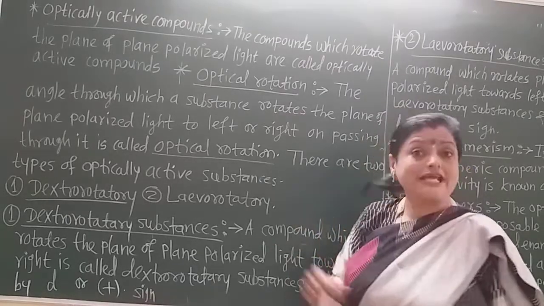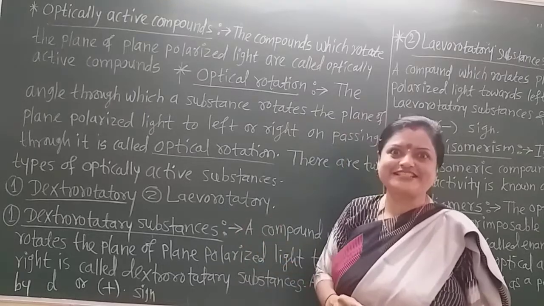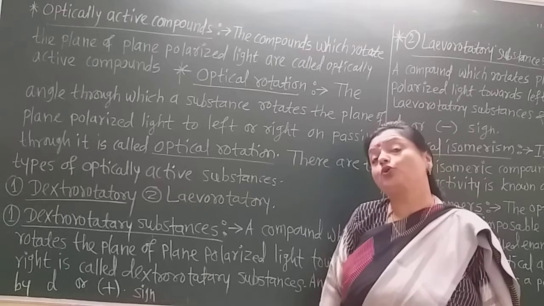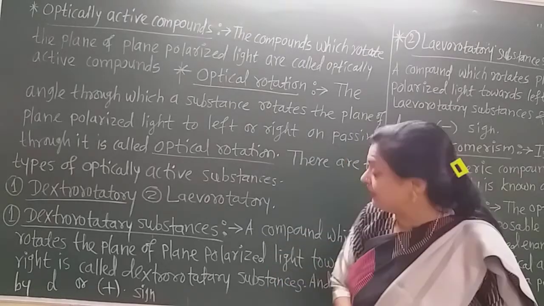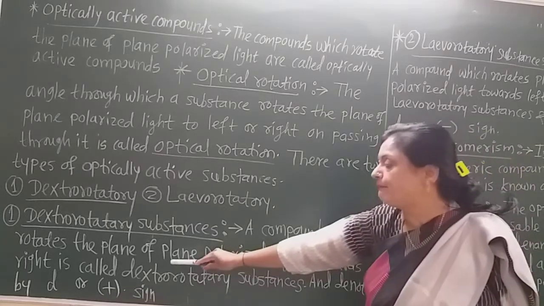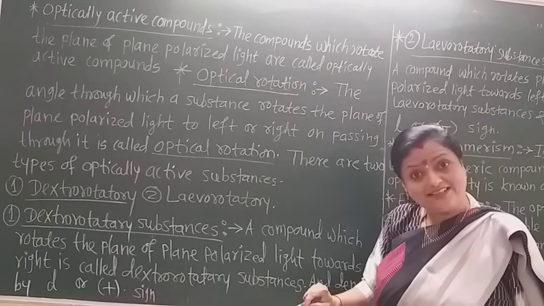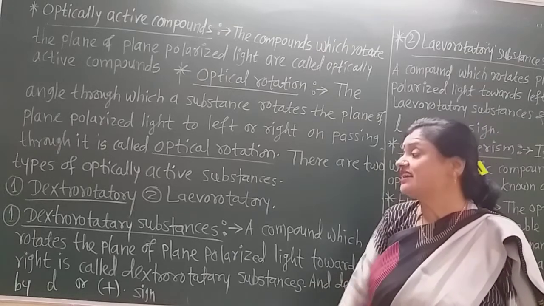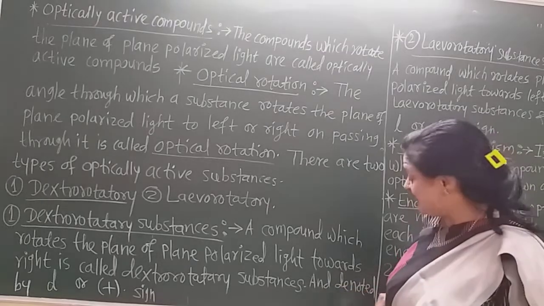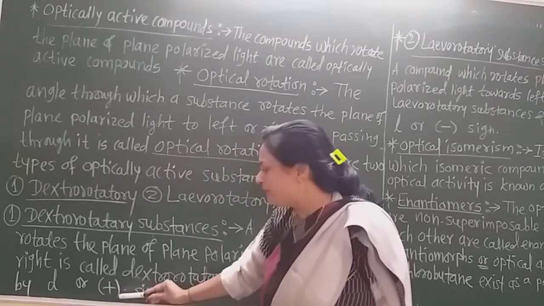Now there are two types of optically active substances, dextrorotatory and levorotatory substances. Now what is the definition of dextrorotatory substances? Very important. The compound which rotates the plane polarized light towards the right hand side or towards the clockwise direction is called a dextrorotatory substance, and these are denoted by the symbol small d or by a plus sign.